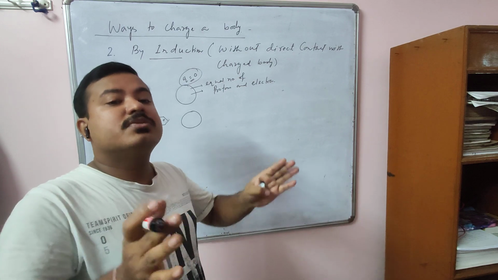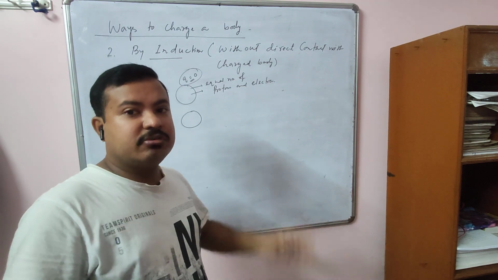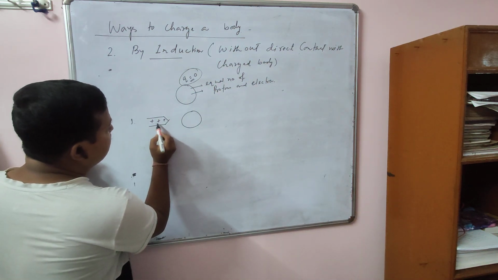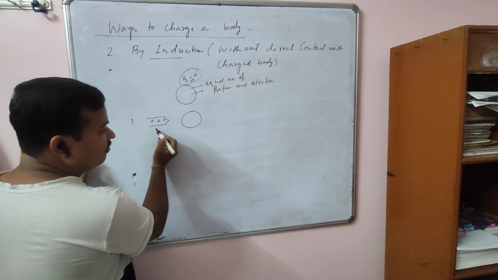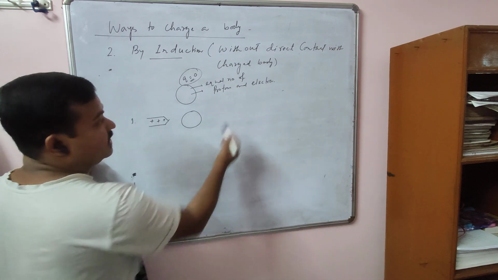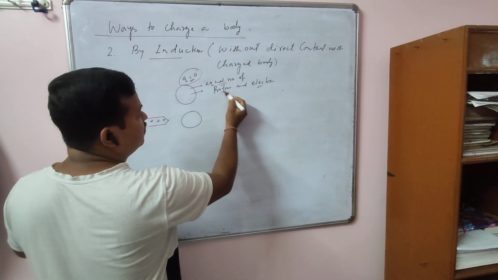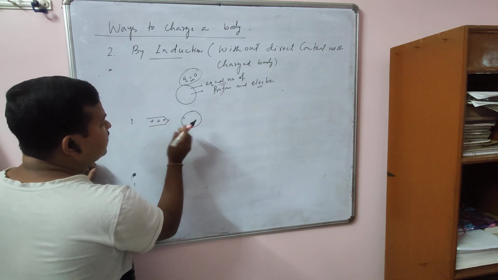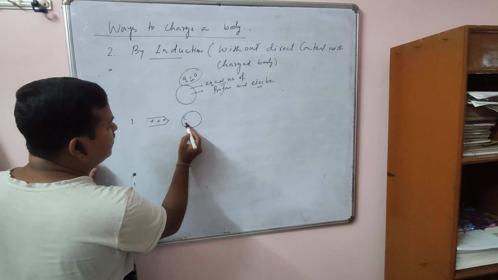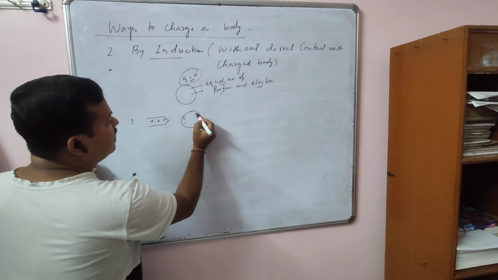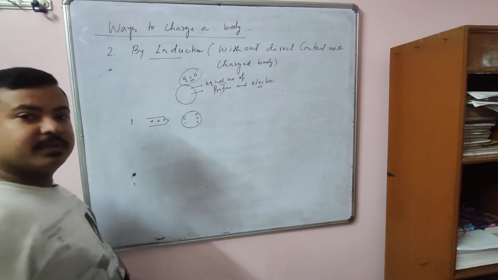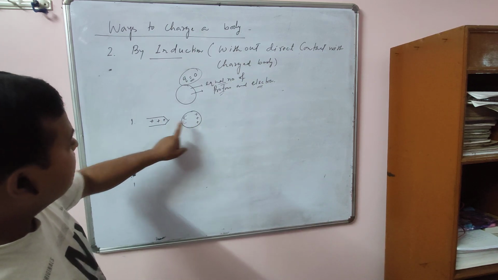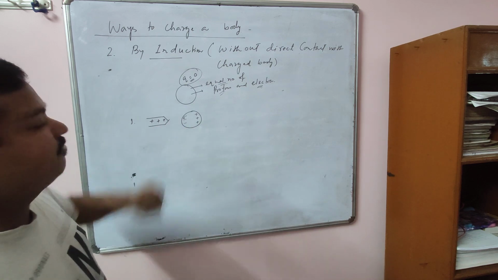There will be transfer of charges. Polarization of charge takes place. These terms I will discuss in the next chapter. This positive charge will attract the negative charge and repel the positive charge, because the body has equal numbers of positive and negative charges. So due to attraction, at this face you get negative charge, and because of repulsion, positive charge will reside at the rear face and negative charge at the front face.